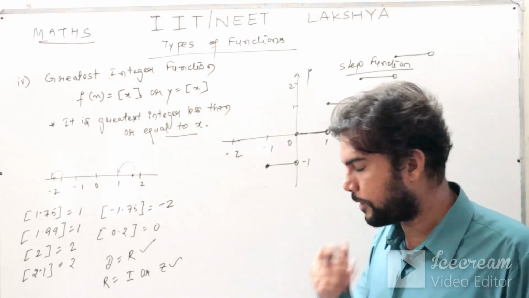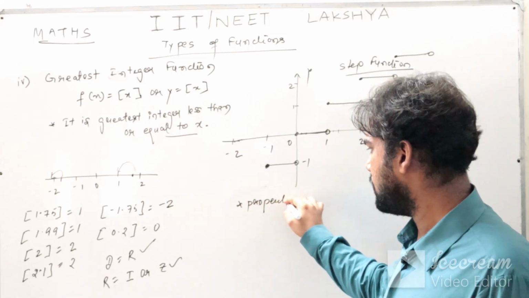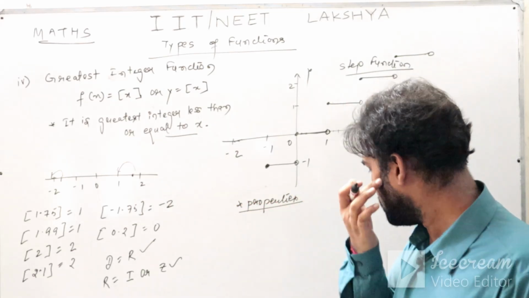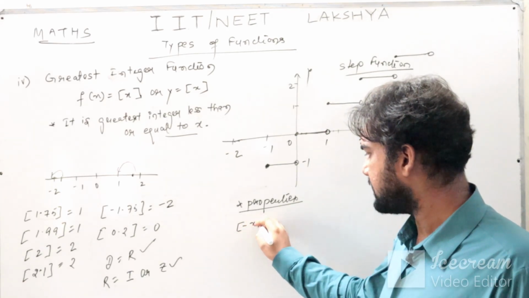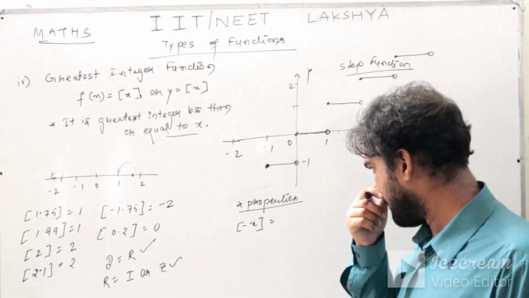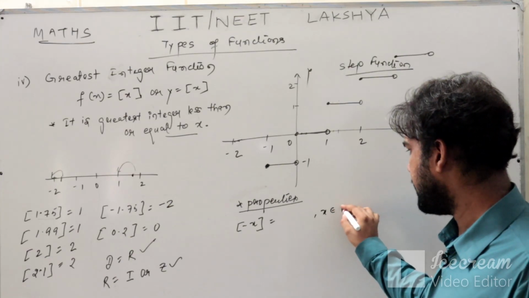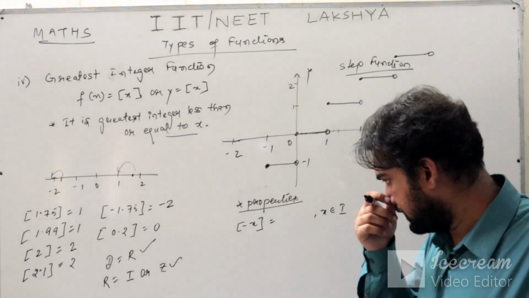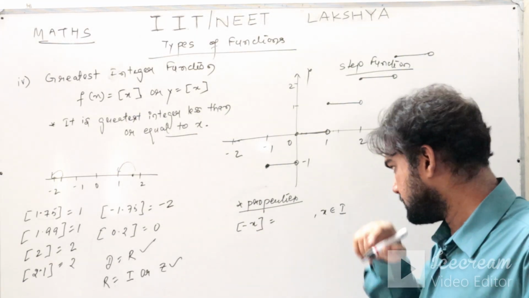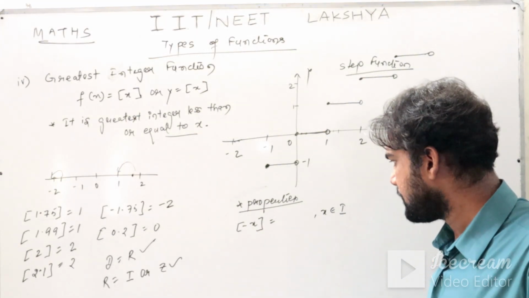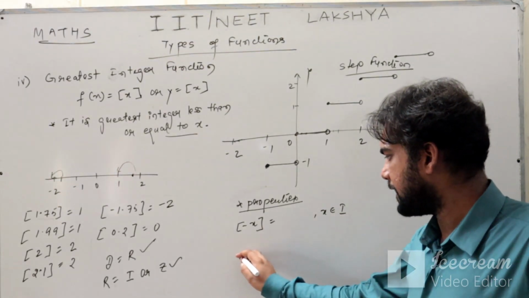Now let us talk about some properties of greatest integer function. Some properties we can see, as we have seen in modulus also, that will be helpful to solve the questions. So the first property is greatest integer of minus x, if x belongs to I, means integers. If x belongs to I, then greatest integer of minus x can be written as, observe carefully.